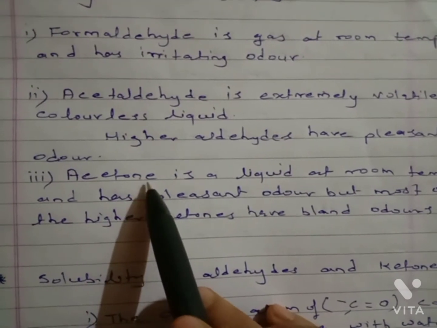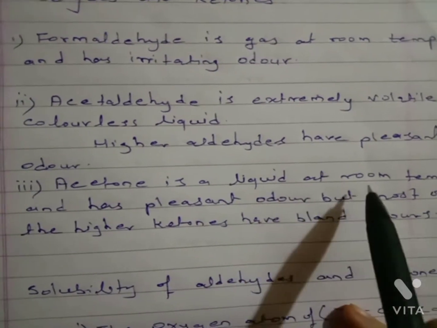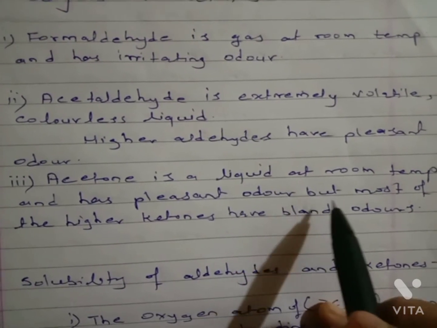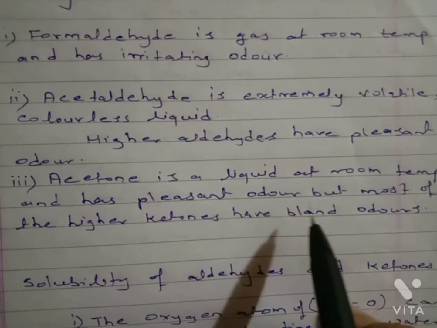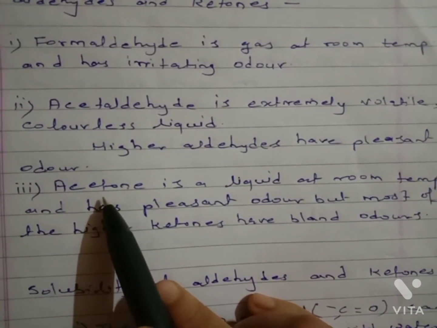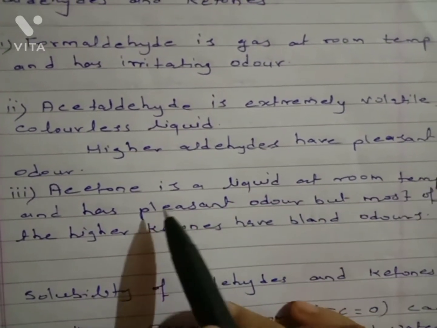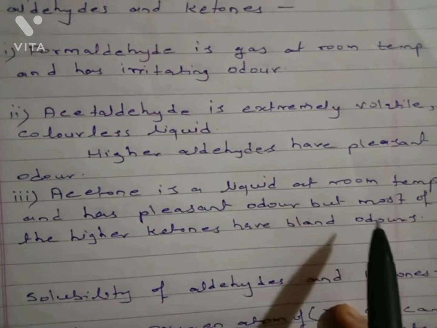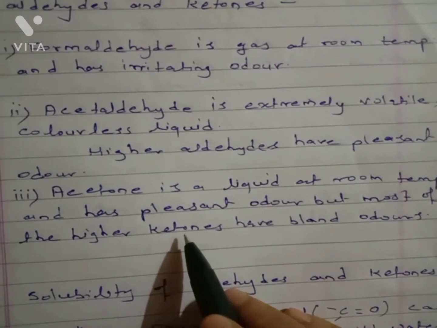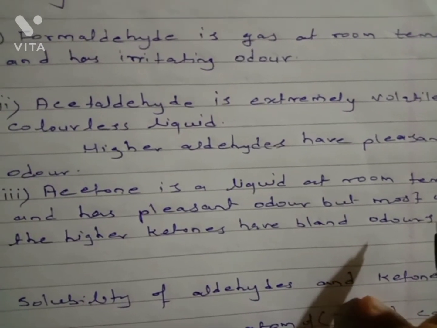Next, acetone. Among ketones, acetone is a liquid at room temperature and has a pleasant odor, but most of the higher ketones have a blunt odor. In ketones, the first ketone, acetone, is a liquid at room temperature with a pleasant odor, but most of the higher ketones, meaning those with increasing mass number, have a blunt odor.